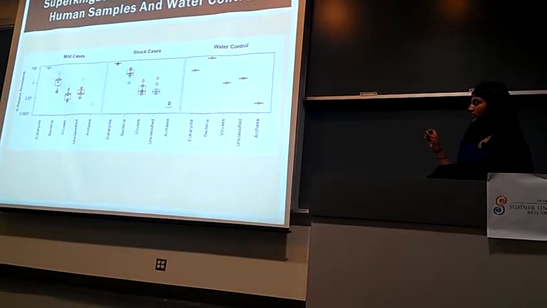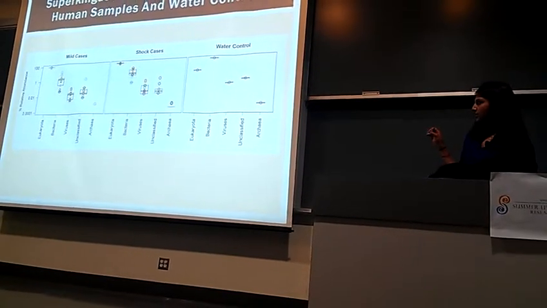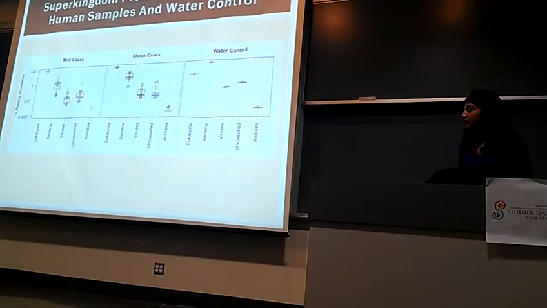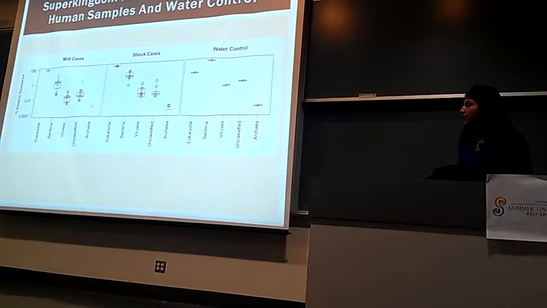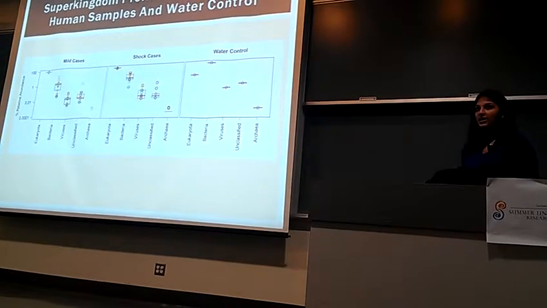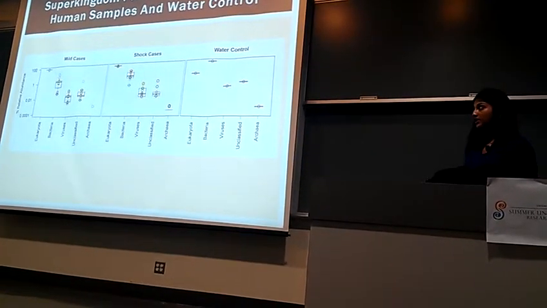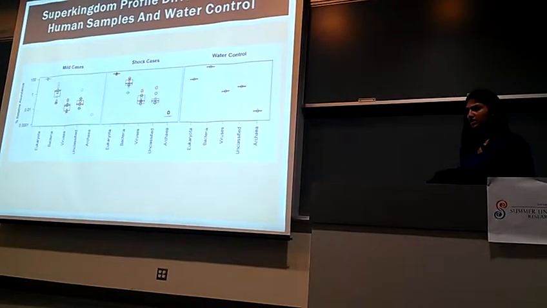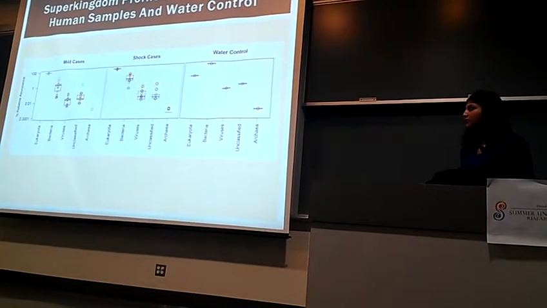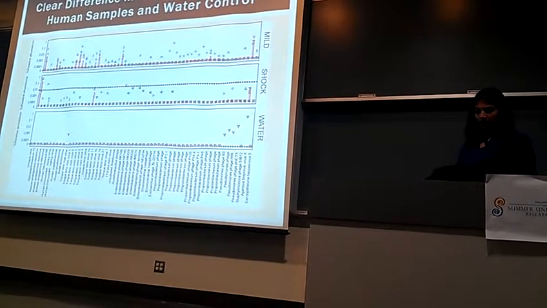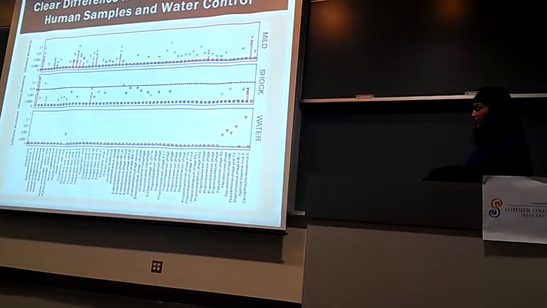If you look closely, you'll see that the majority of reads in the mild cases and shock cases mapped to the eukaryotic superkingdom, versus the water control, where the highest percent relative abundance of reads is found in the bacterial superkingdom. And once again, this was really good to see because the nucleic acid content of human samples, human serum, versus water should be different.